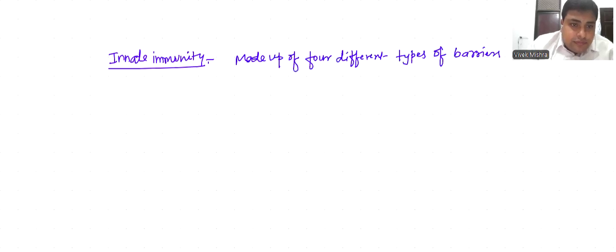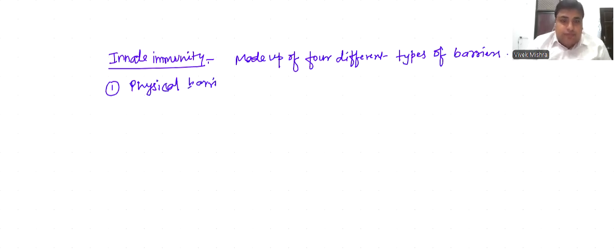First, physical barriers. Physical barriers are also called anatomical barriers because this barrier is provided by our body anatomy.